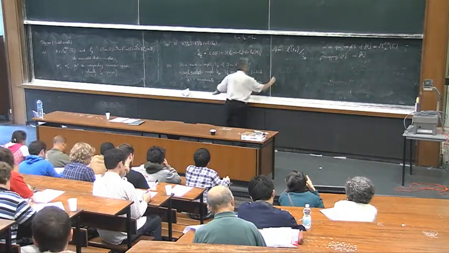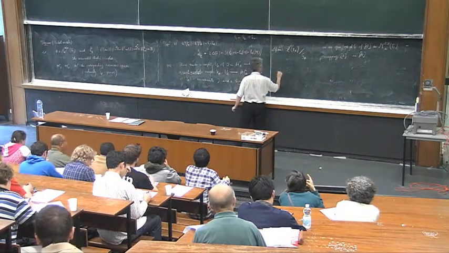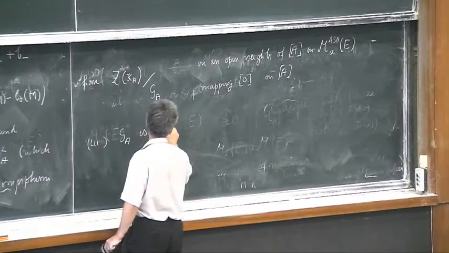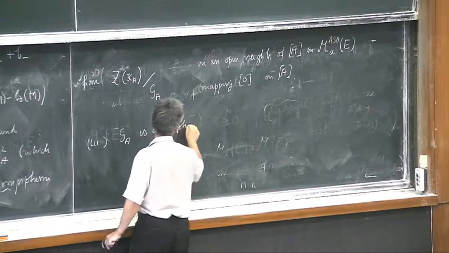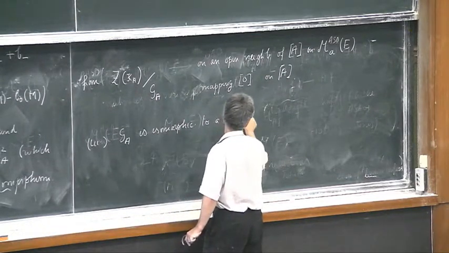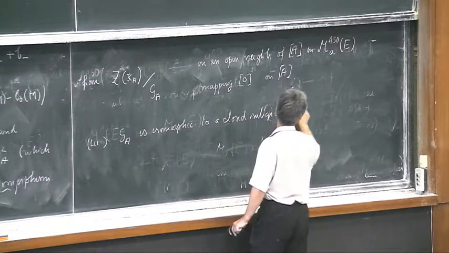Maybe here I should also point out, in point 3, that G_A is isomorphic to a closed subgroup of SU(2).